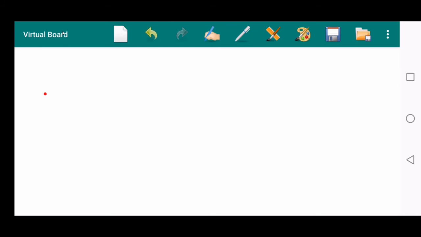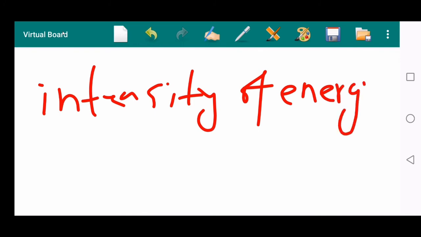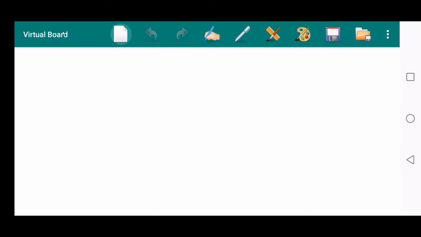And similarly, another physical quantity is intensity of energy. All types of intensity of energy are also scalars. Like intensity of heat, intensity of light, those are scalar quantities. So remember these words: all the potentials are scalar quantities, like electric potential, magnetic potential, gravitational potential.